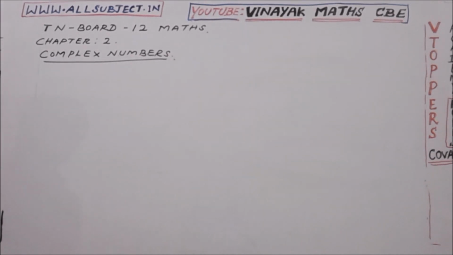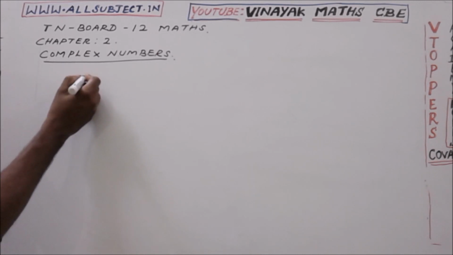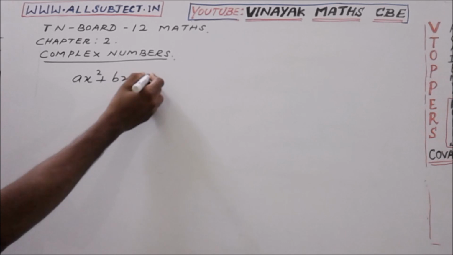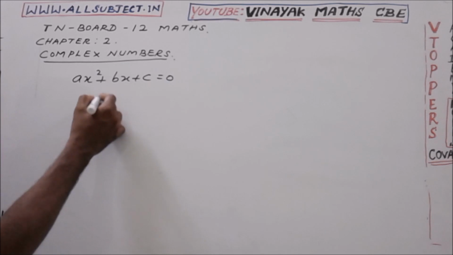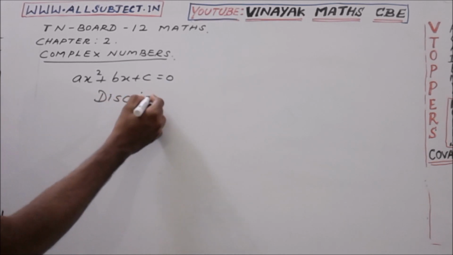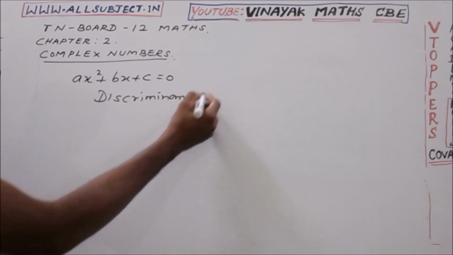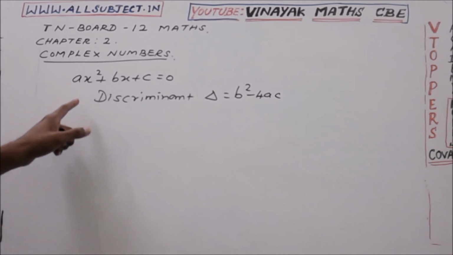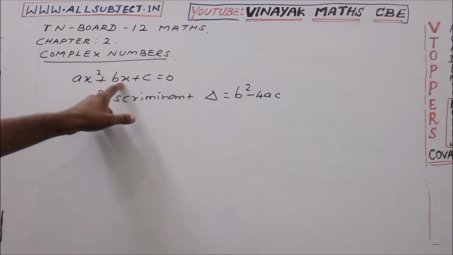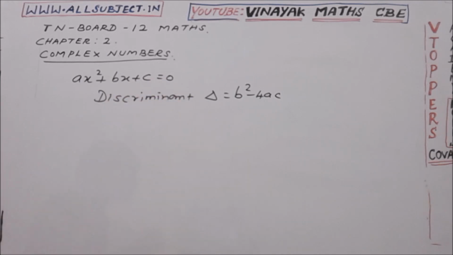Consider the following equation: ax square plus bx plus c equal to 0, the standard quadratic equation. It can have different roots, which we can check by its discriminant value. Discriminant delta equal to b square minus 4ac, taking the coefficient of x square as a, the coefficient of x as b, and the constant term as c.